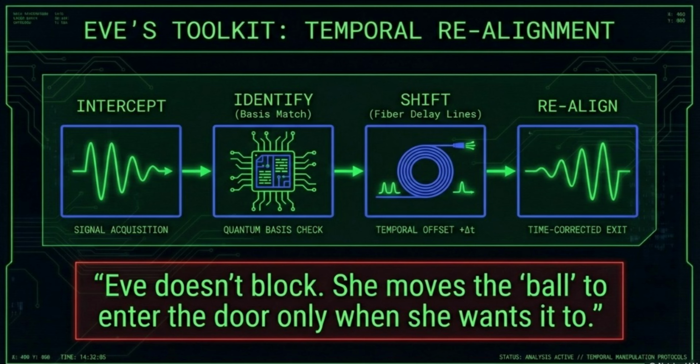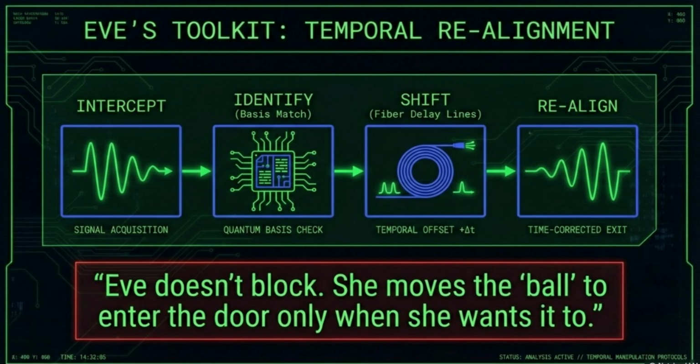Finally, she realigns the pulses for a time-corrected exit. Matched signals are promoted to hit the peak of the gate, ensuring they are detected, while mismatched signals are suppressed into the noise. As the analysis notes, Eve doesn't block. She simply moves the ball so it enters the door only when she wants it to.